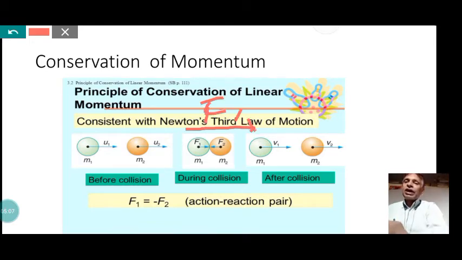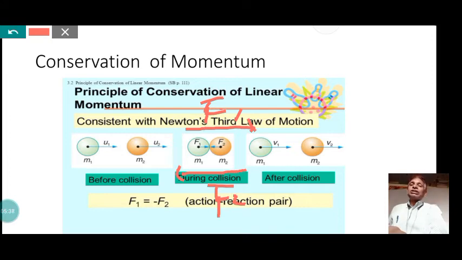The second body of mass m2 also exerts a force on the first body that is opposite in direction, and it is F2. Here F1 and F2 are two forces involved in the collision. F1 is exerted by the first body on the second body, and F2 is the other force, exerted by the second body on the first body.